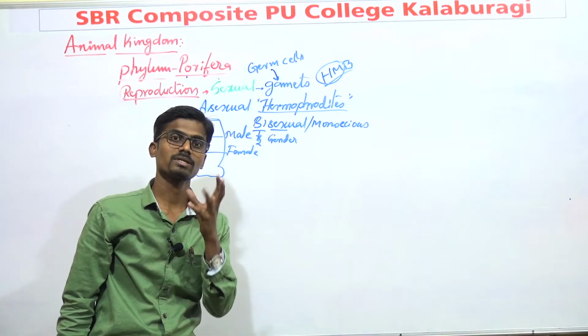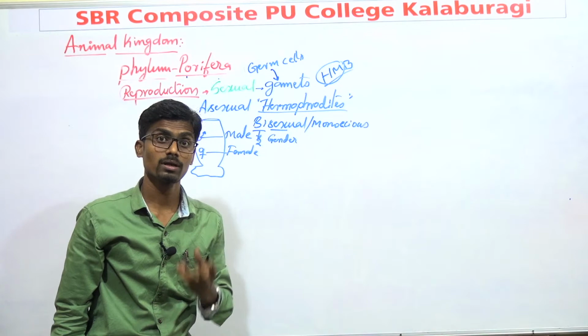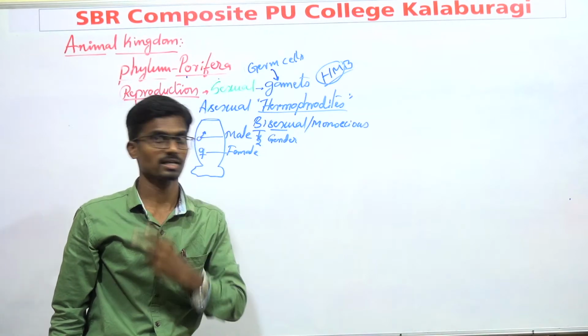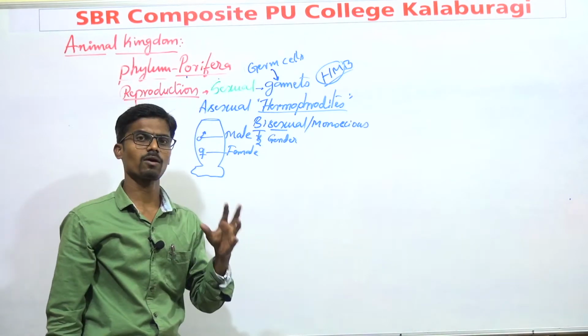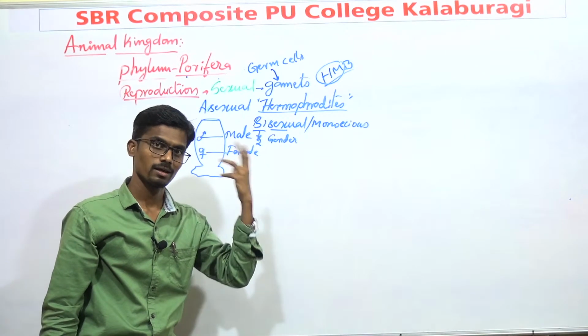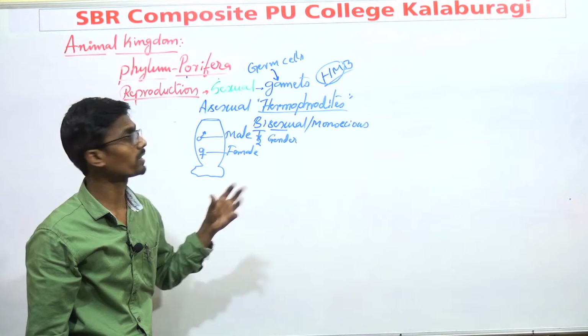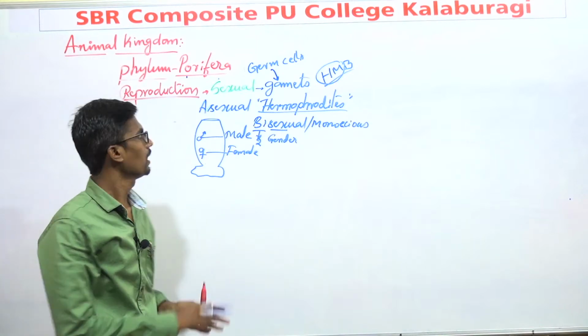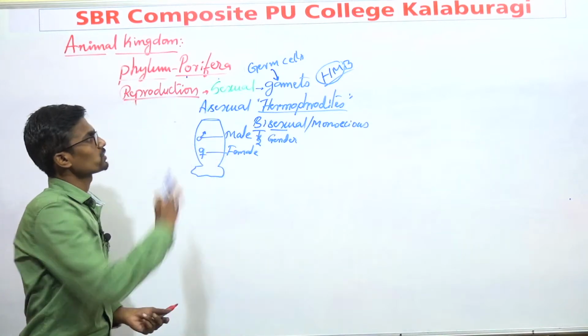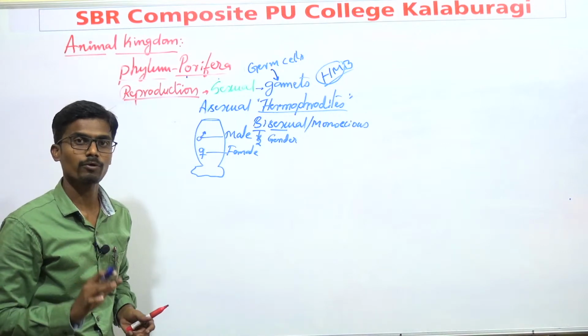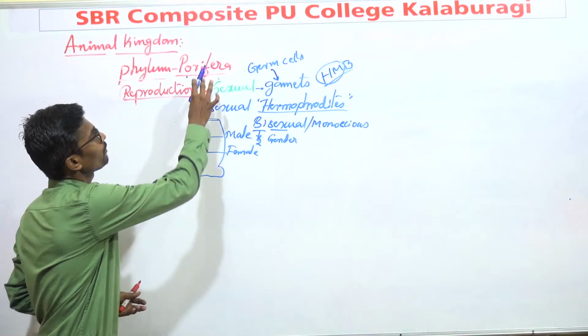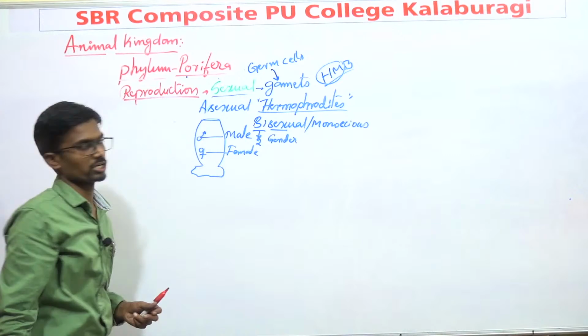Shiva is the best example for Ardhanarishwar because he has two sexes. Such organisms are known as hermaphrodites. This is about the kind of reproduction done by Poriferans, that is sexual.